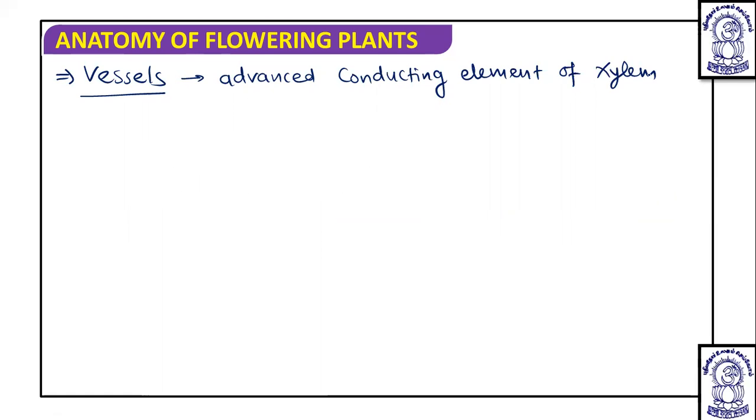And these vessels are long cylindrical tube-like structures. As we have discussed, they have a lignified cell wall, but in spite of the presence of a thick lignified cell wall, they have a wide lumen or central cavity. This is one of the important points, an important question which usually gets asked.